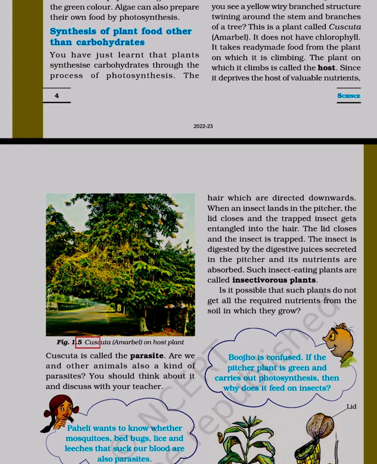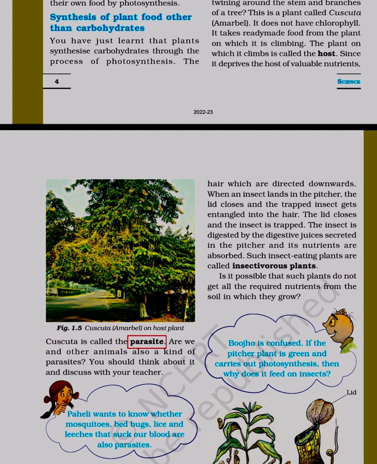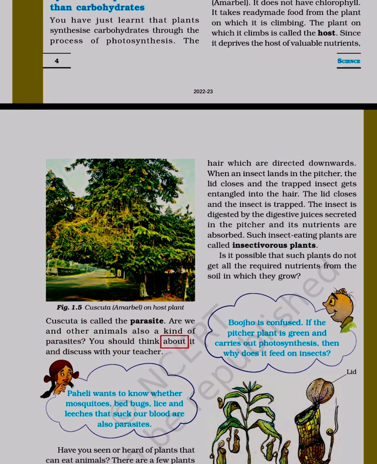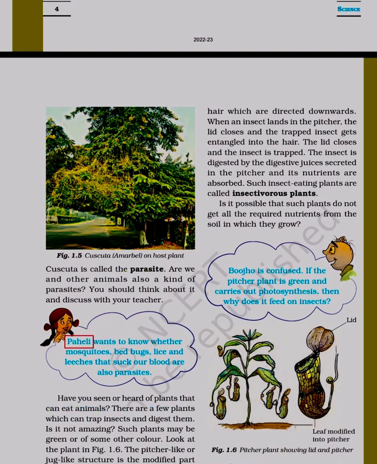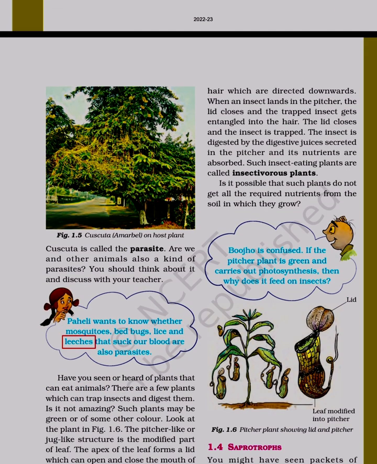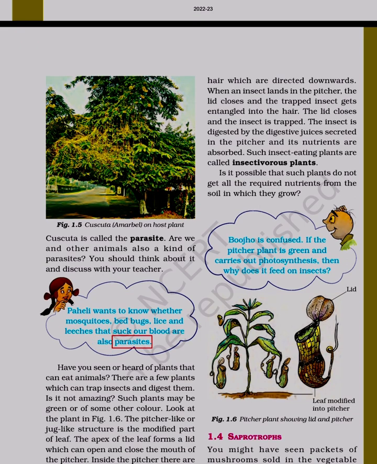Figure 1.5 Cuscuta, or amarbel, on host plant. Cuscuta is called the parasite. Are we and other animals also a kind of parasites? You should think about it and discuss with your teacher. Paheli wants to know whether mosquitoes, bedbugs, lice and leeches that suck our blood are also parasites.